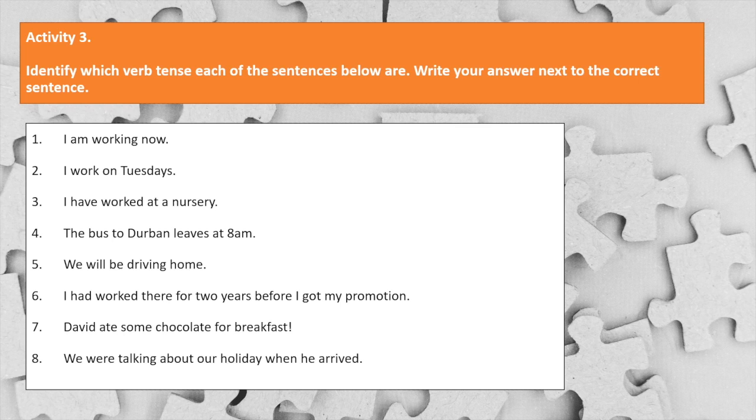I work on Tuesdays. I have worked at a nursery. The bus to Durban leaves at 8 a.m. We will be driving home. I had worked there for 2 years before I got my promotion. David ate some chocolate for breakfast, and we were talking about our holiday when he arrived.